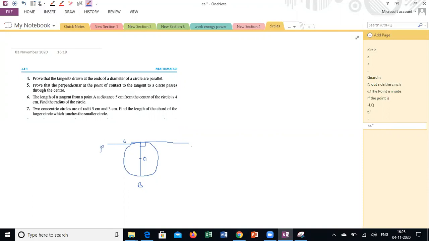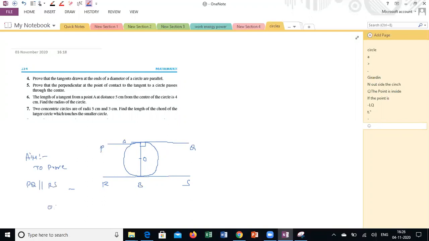PQ is one tangent, and RS is another tangent. I don't know whether it is parallel or not. My aim is to prove PQ is parallel to RS.